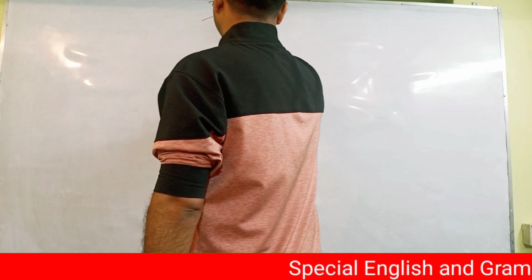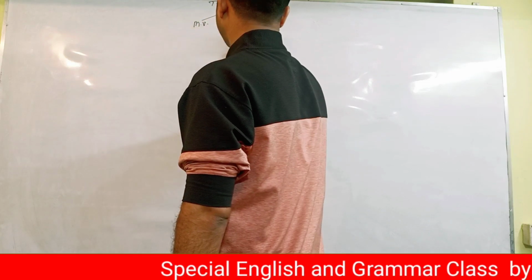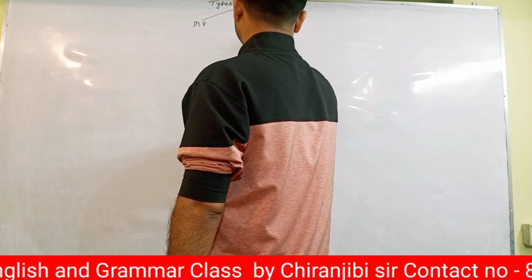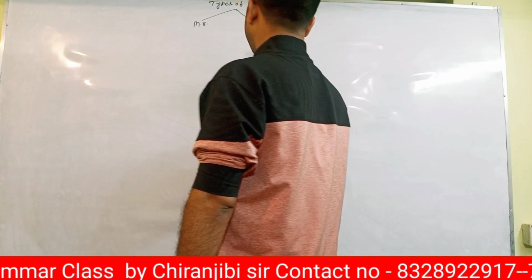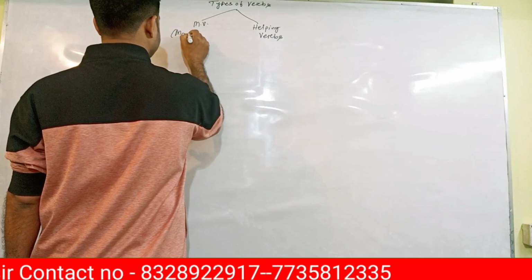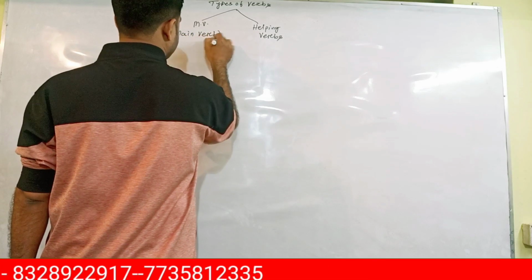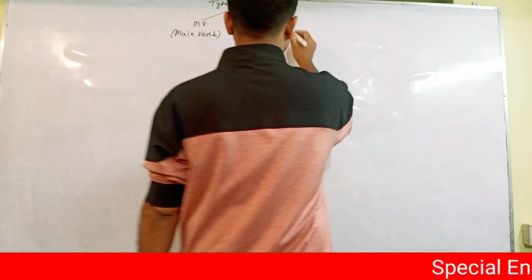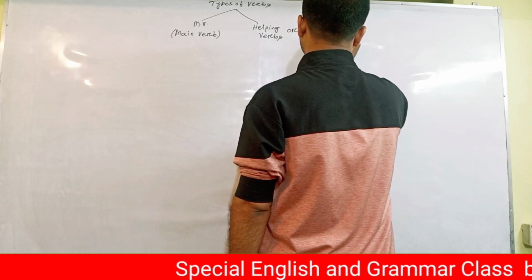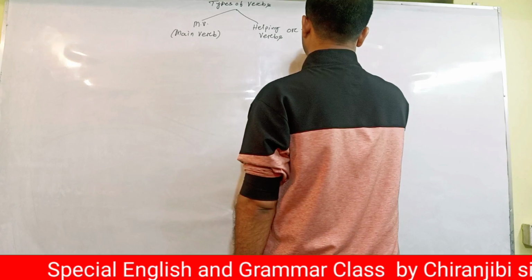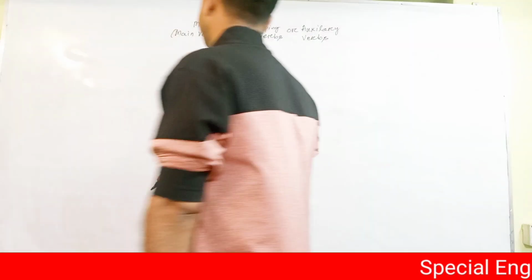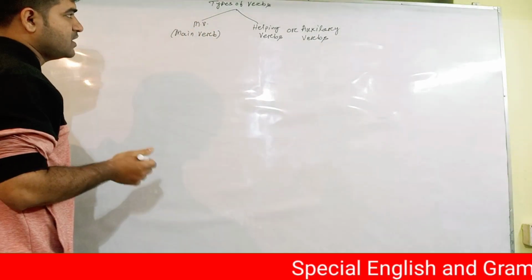Yeah, we know. One is main verb, and the other is auxiliary verb, helping verb or auxiliary. So now MV means main verb. Write down. Helping verb is also called auxiliary verb. Okay. So listen, I told you the main verb is having these 5 forms.